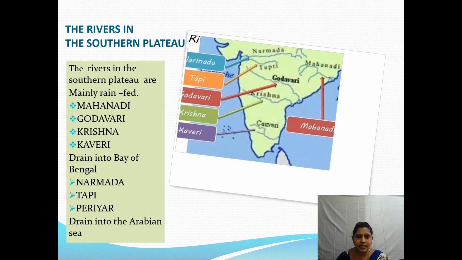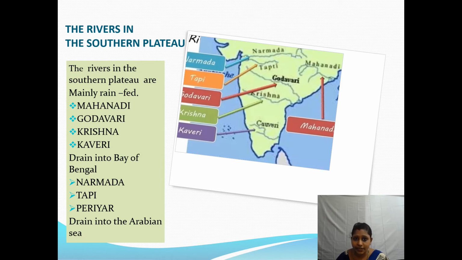The rivers in the Southern Plateau are mainly rain-fed rivers. Which type of rivers? Rain-fed. Rain-fed means the river is filled by rain. In summer, those rivers become dry, with no water in the summer.